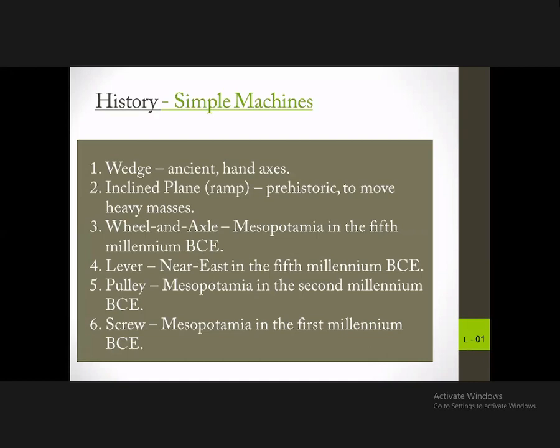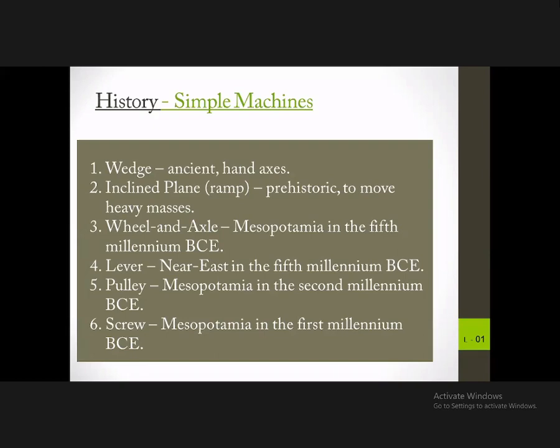The first one was the wedge. It is used in handheld axes. And then there was the inclined plane, which is used to move heavy masses through the elevations.